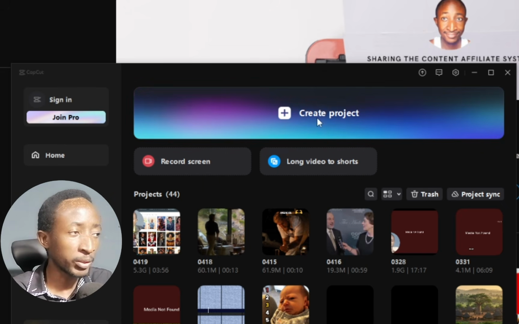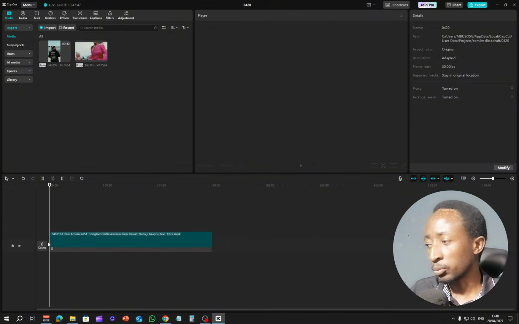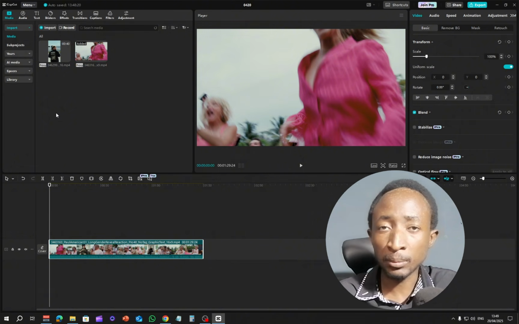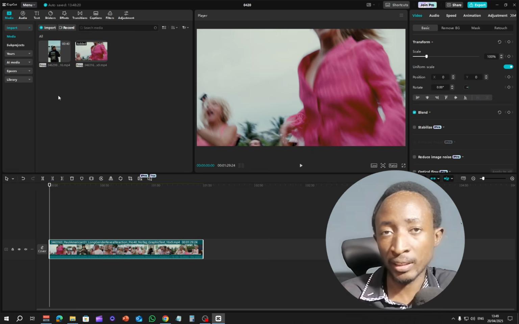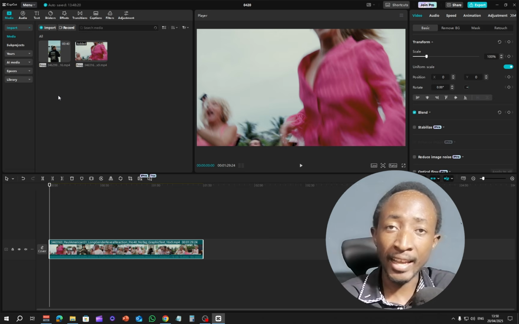So all you have to do is click right here where it says create project. Once you've imported the assets, all you have to do is drag them to the timeline, for example right here. Now depending on the assets that you were given, sometimes you might be lucky that the assets are already in vertical format. What I simply mean is that they are already in mobile version format, that is a 9:16.